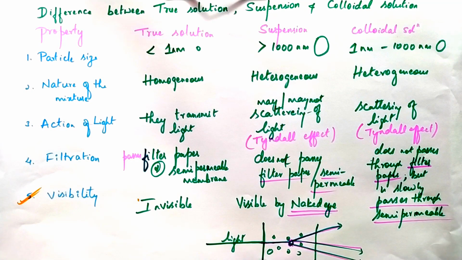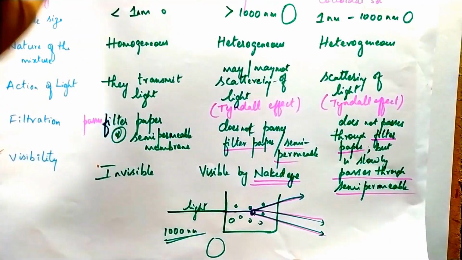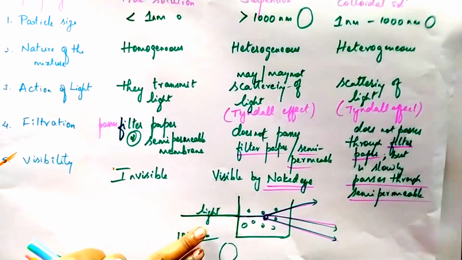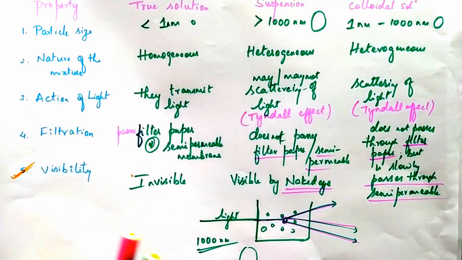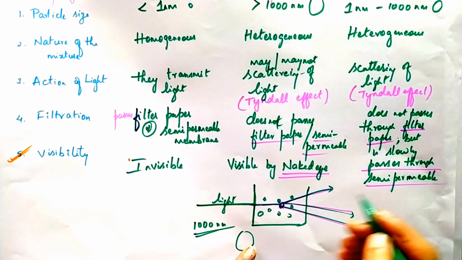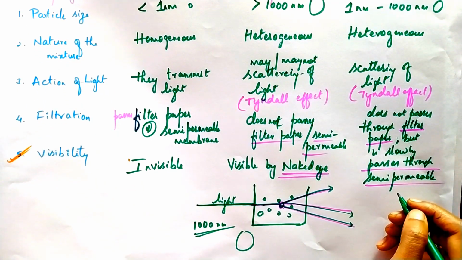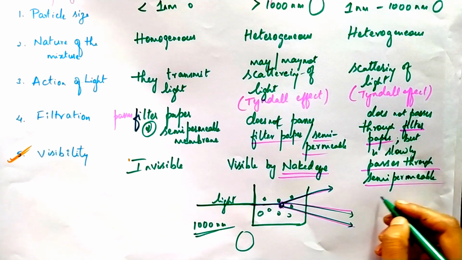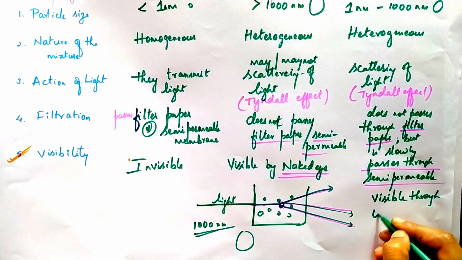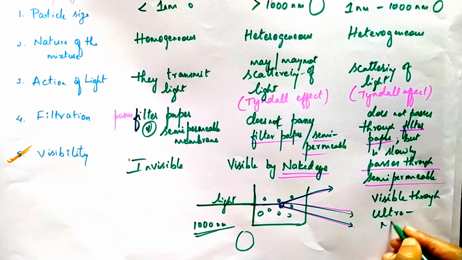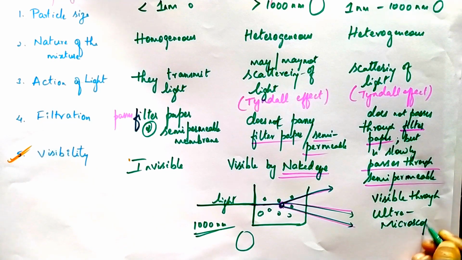And what about the colloidal solution? Here the particles are invisible, but they are visible through an ultra microscope.